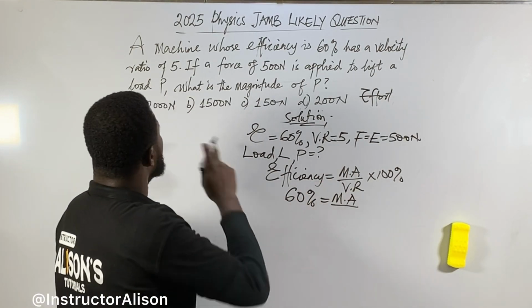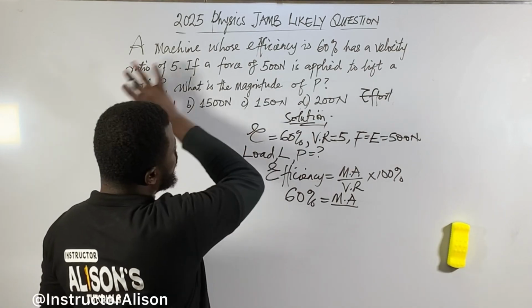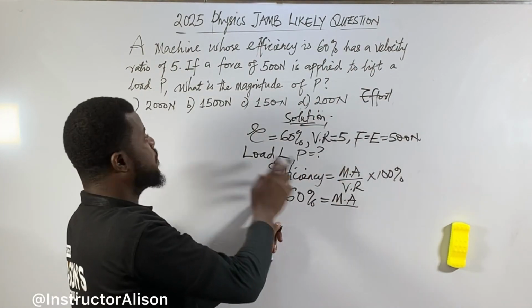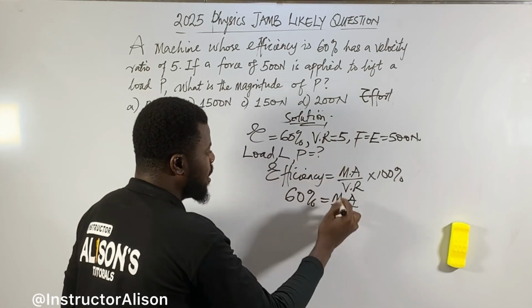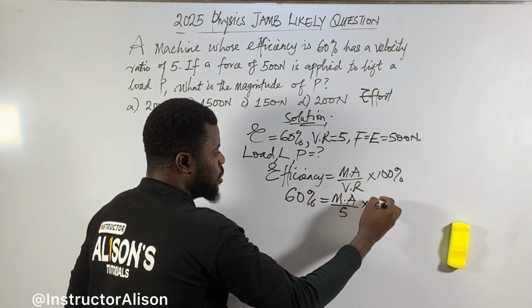Velocity ratio, they give us 5. The question doesn't bring everything, so we define which one goes where for this option. Velocity ratio, they say it is 5, put 5 here times this 100%, don't touch them.